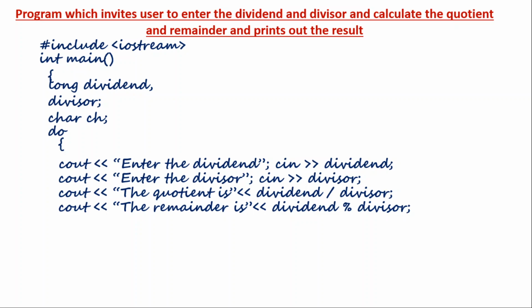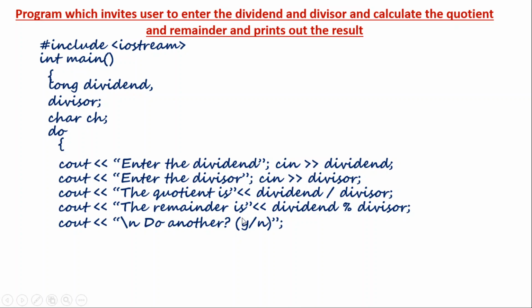Now we want to check whether we want to continue. So it should ask us whether we want to continue. The next statement I am purposely putting as cout with a backslash n, so that you know this is an escape sequence, a new line character. It means that in the next line it will ask, do another. It is my interest what to write, so I am purposely writing here, do another.